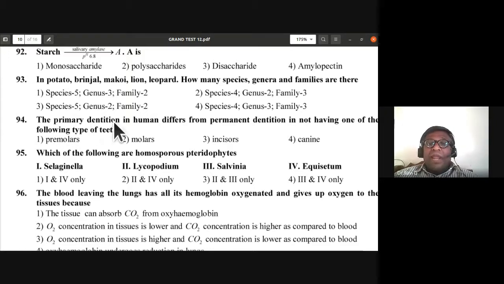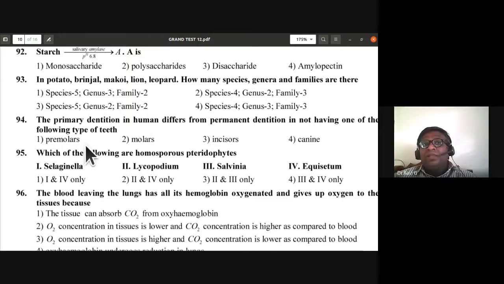So 94: the primary dentition in human differs from permanent dentition in not having one of the following types of teeth. Which of them is zero here? Is it the premolars or molars? See, the dental formula is I C PM M, 2102 into 2. In the milk set of teeth, premolars are not formed.